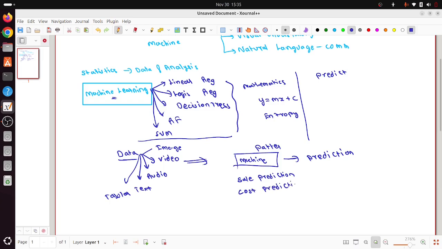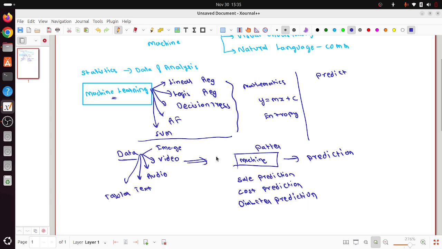Or in healthcare, maybe diabetes prediction. Given a person's historical health data, maybe you'll try to predict whether the person is prone to diabetes or not. These kinds of things people were doing using machine learning, companies were using machine learning, right?